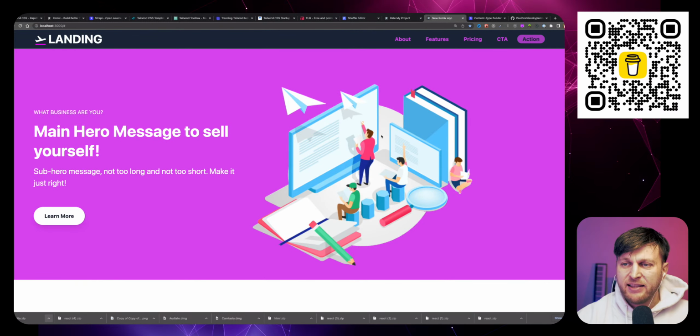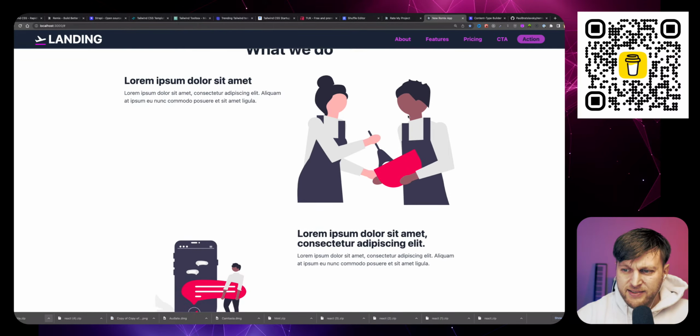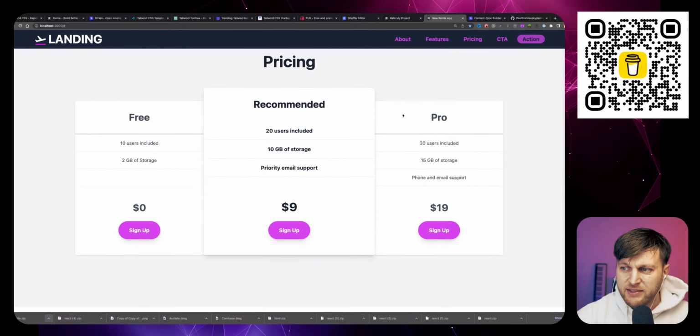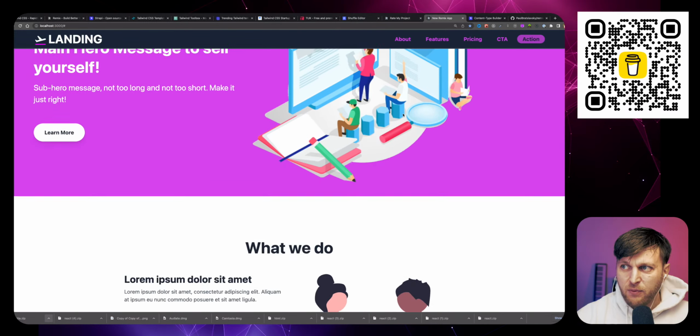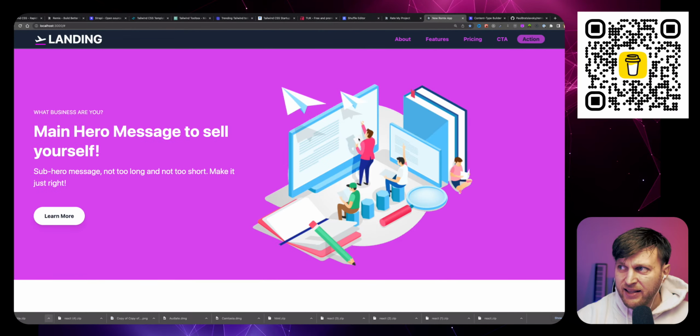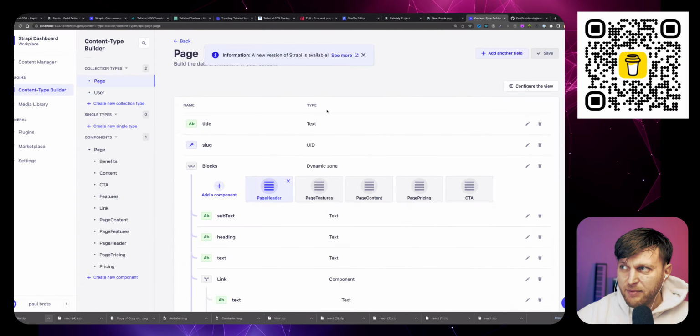And I built this landing page. And what we're going to do, we're going to start our own landing page and build one from scratch. So you could see the thought process on how I built this particular landing page. And this landing page, again, is built with Remix and Tailwind. I found a template that I used to make things easier. And what's awesome, by the way, about this landing page is that it's getting content dynamically from Strapi.